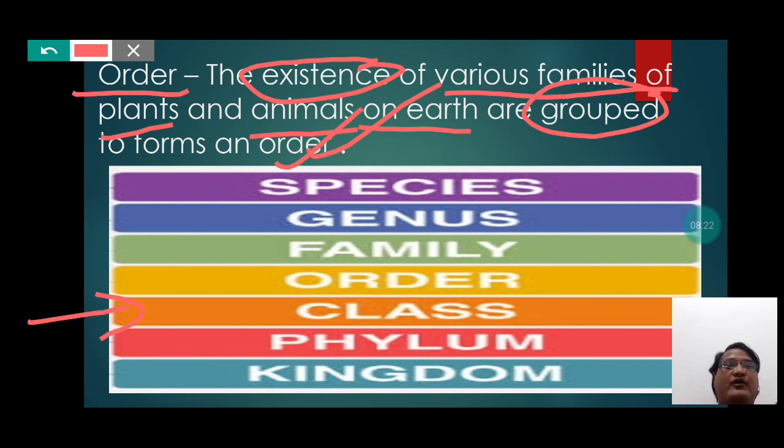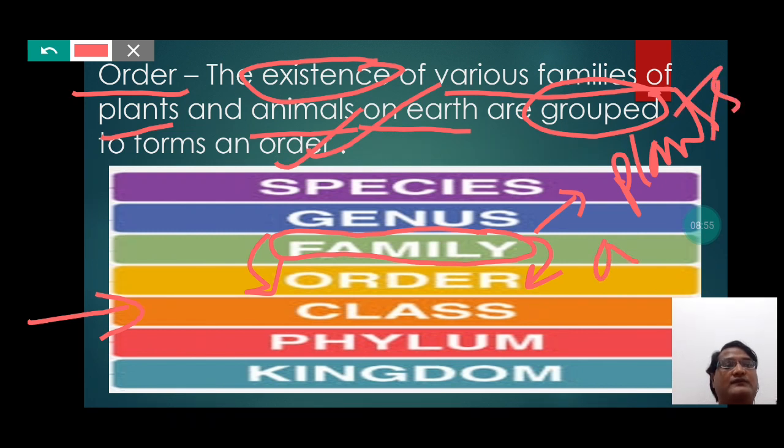So students, let's understand order with the help of this picture. Here you can notice that huge number of families when grouped together, then they form order. So students, here the family involves huge number of groups of plants and animals, and the families of the plants and animals when grouped together, then it forms order.